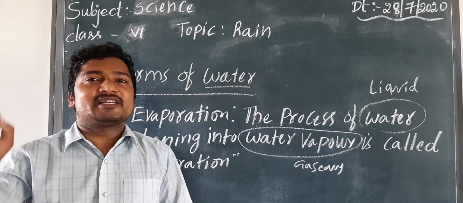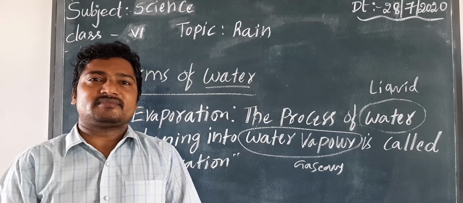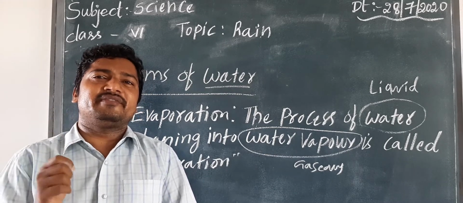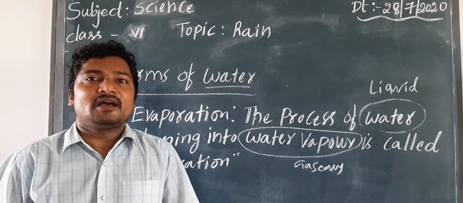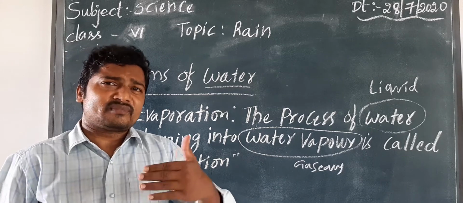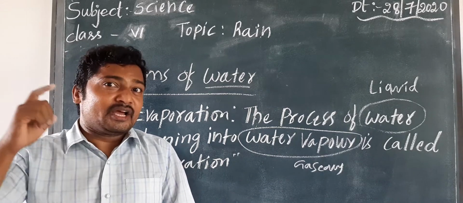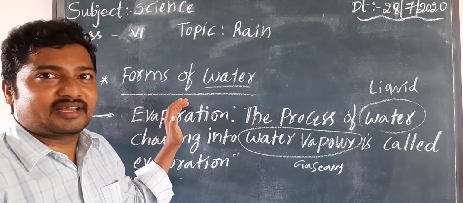So the only source is the sun. The sun is very important not only for day and night, it also evaporates the water, due to this phenomenon only.